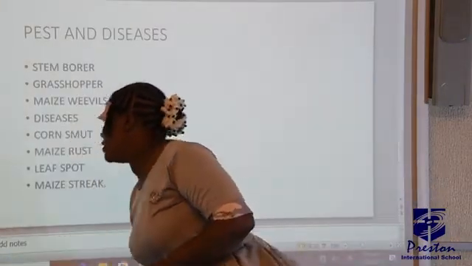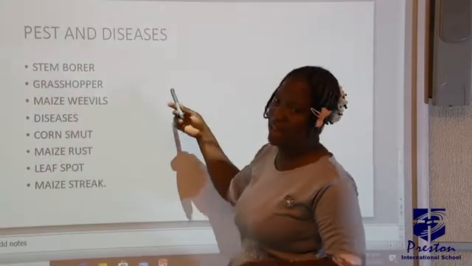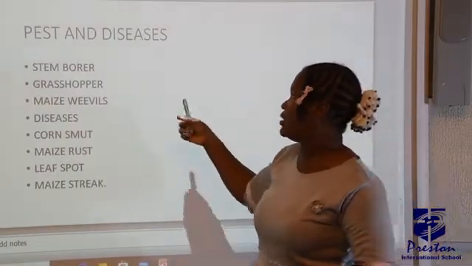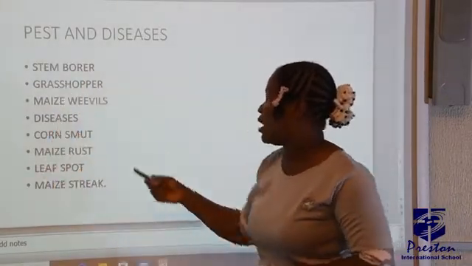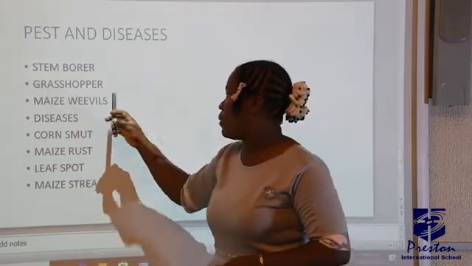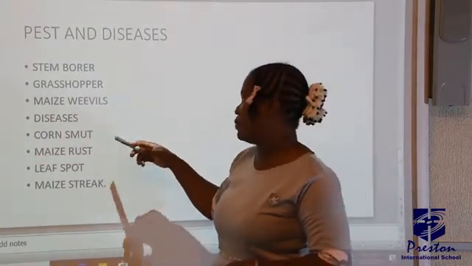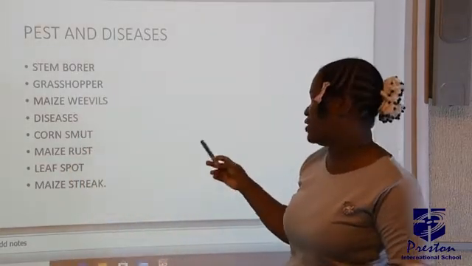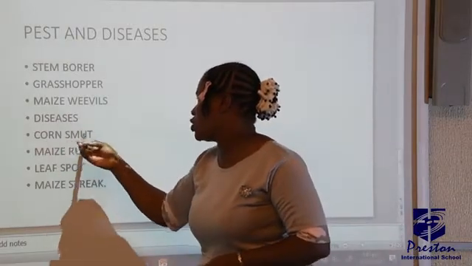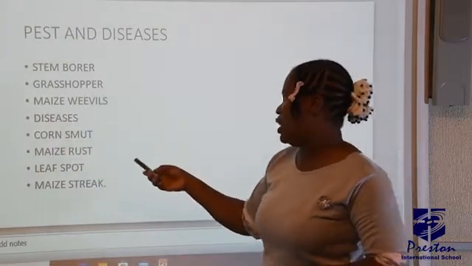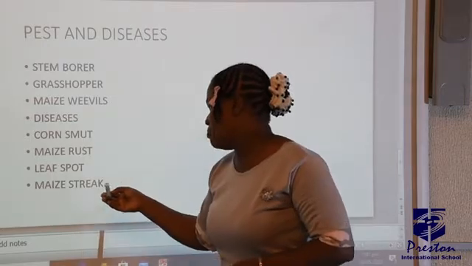Finally, we want to look at the pests and diseases. Let's look at the pests. We have the stem borer, grasshopper, and maize weevil. The diseases that affect maize production are corn smut, maize rust, leaf spot, and maize streak.